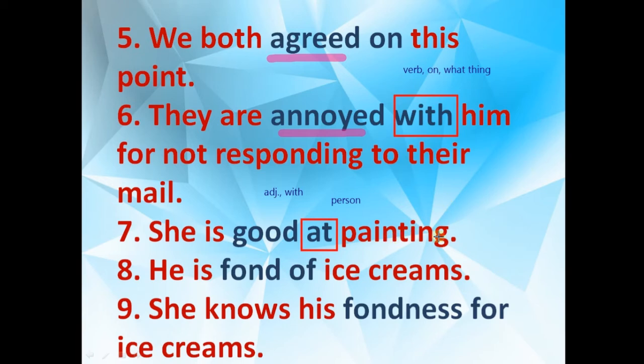Now can anyone tell me what is good over here? That is again an adjective. Okay, he is fond of ice cream. So fond of, it's very common, you all are fond of burgers, pizzas, ice creams and so on. So always use fond of. If you want to use for, then you have to use fondness. Whenever you get words ending in ness, they will always be nouns. So here this is our noun. So fondness for, then you put whatever, ice creams, burgers, anything. So she knows his fondness for ice creams.